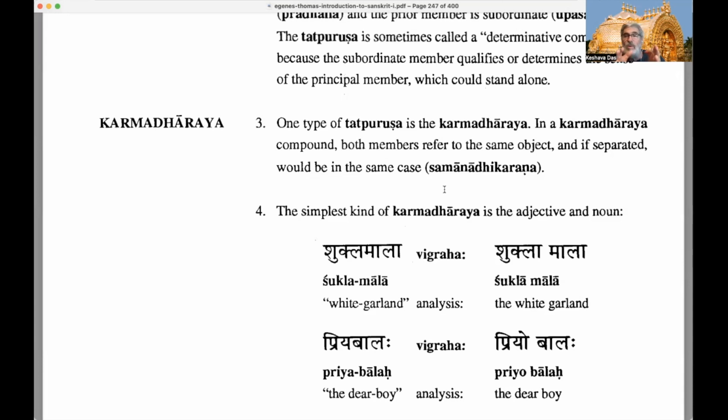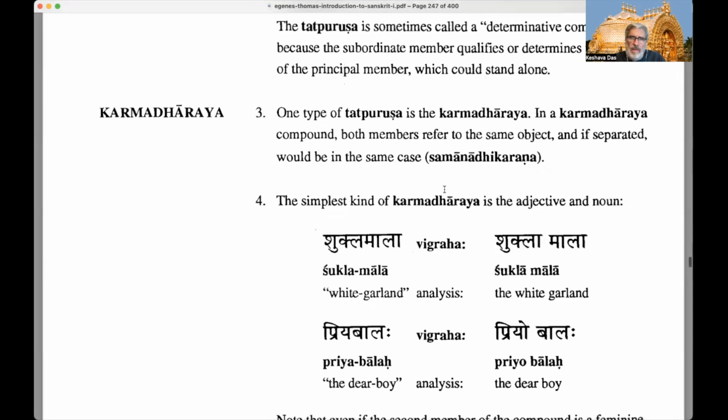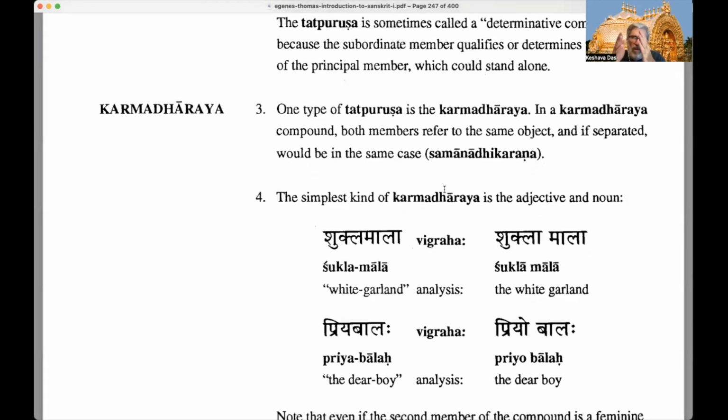They're called nouns in apposition. I think he called it a double subject or something like that. Anyway, where we separate the different objects in a compound, they are usually kept in the same case. If you separate them, that's called samanadhikaranam.